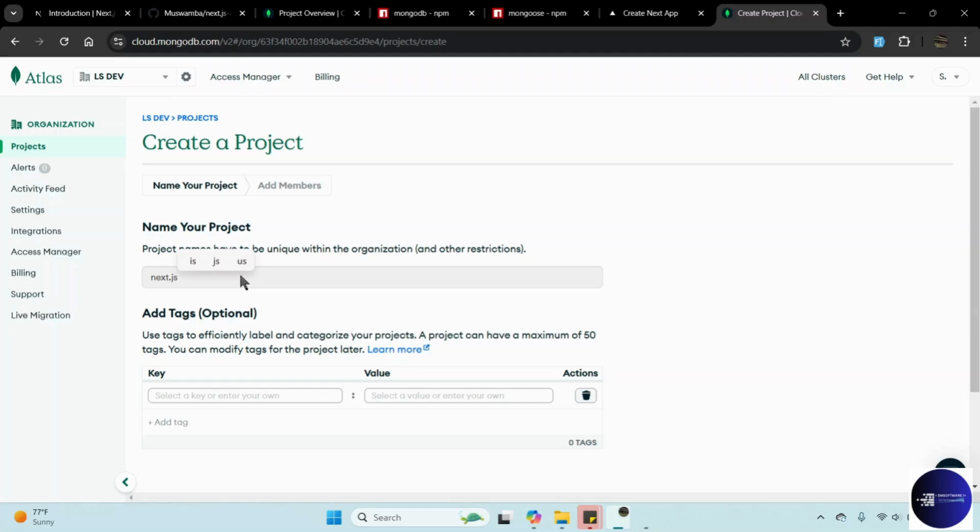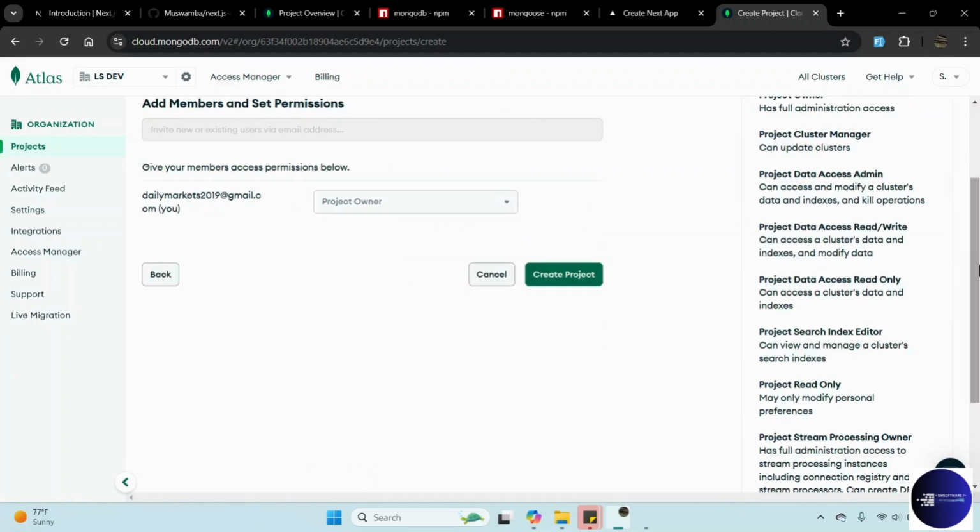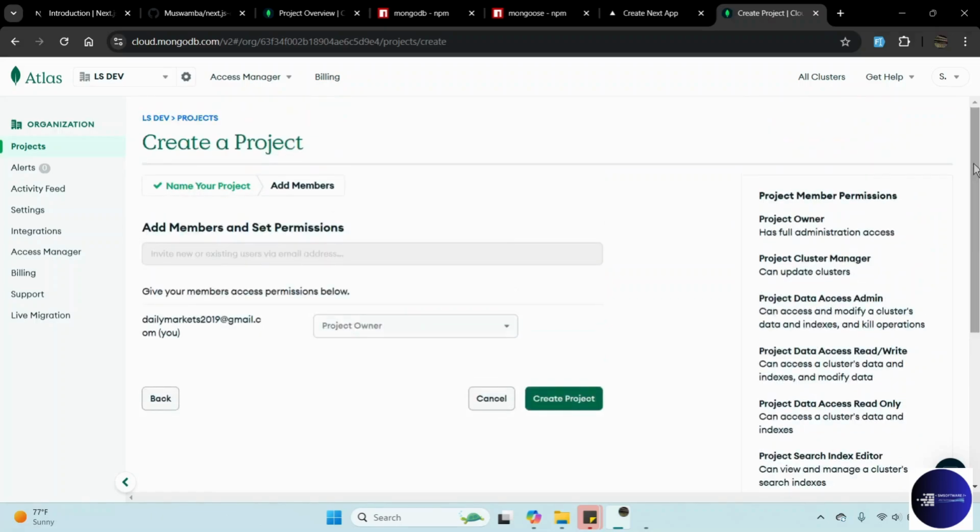Next.js course. The rest of the fields are optional, so you can choose to add them or just leave them blank. Go next, and then permissions. This one also you can leave blank, or you can add. Just go ahead and create the project.